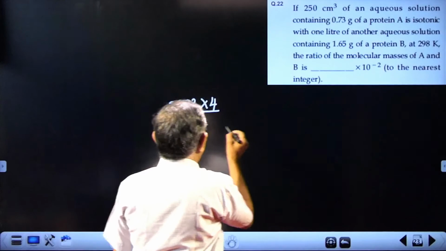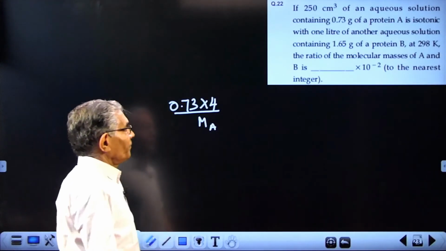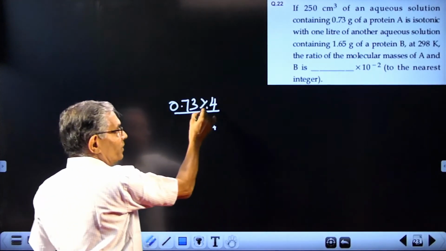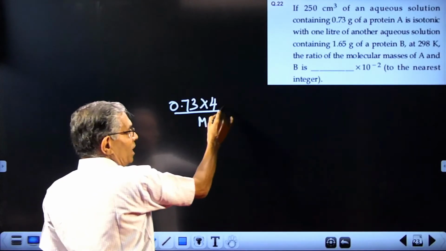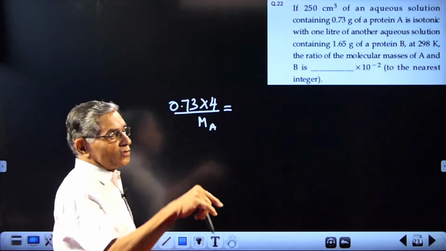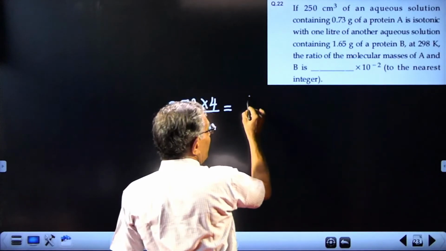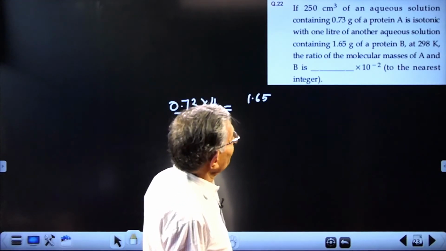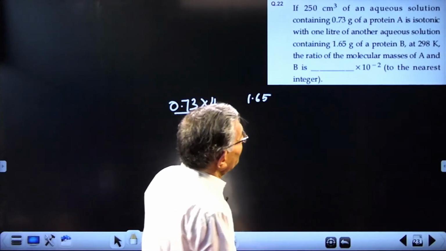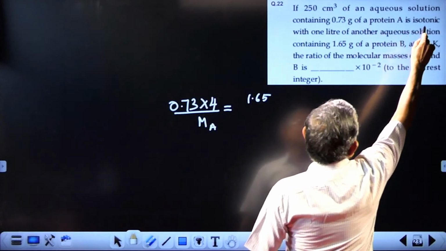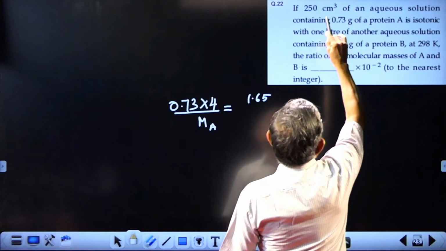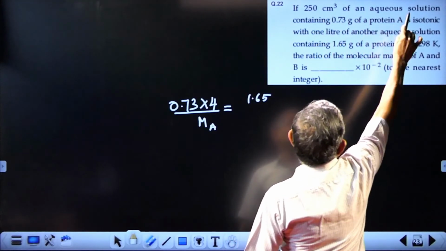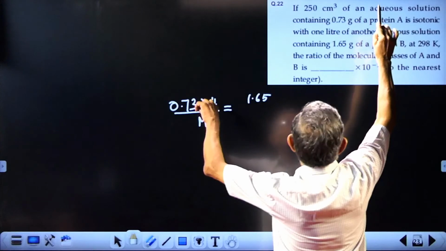It is protein A. So, let us write it MA. This many gram per liter divided by MA number of mole. But that should be the same as number of moles of the other. In the other case it is 1.65 gram in how much? Aqueous solution containing, this is with 250 ml of this solution. So, we are compensated by multiplying 4.